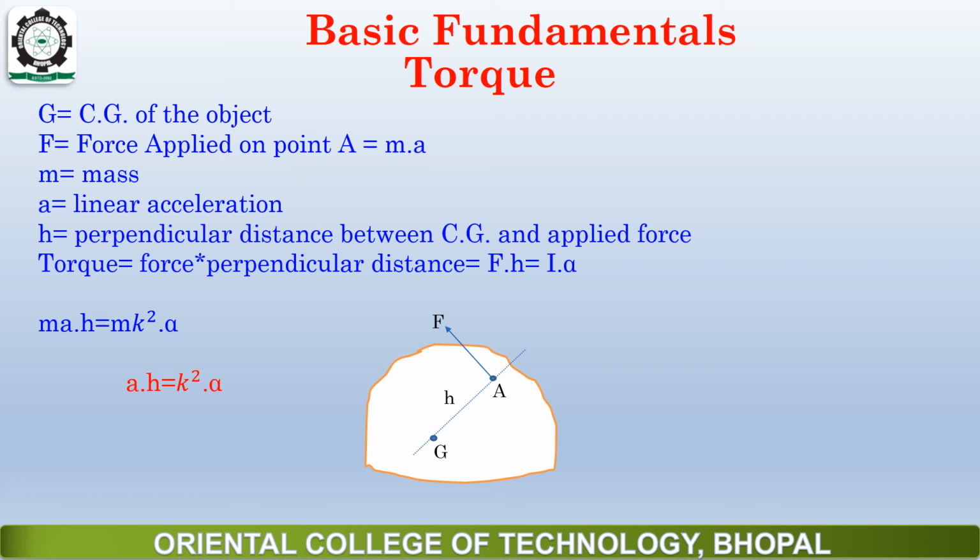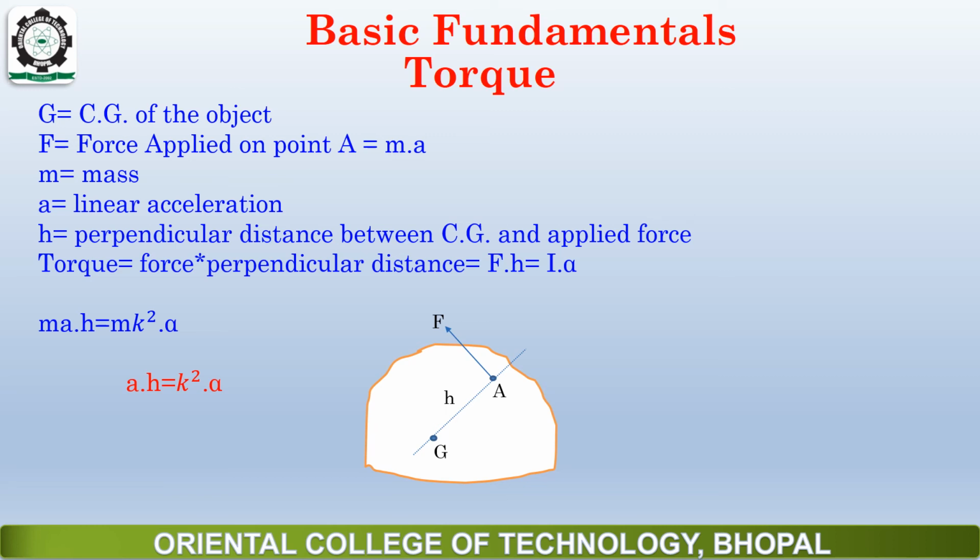So torque, according to the definition, is force into perpendicular distance. Force is F, and perpendicular distance is h. And according to Newton's second law, the formula of torque is equal to I into alpha. We have I equal to Mk square, and force equal to M into a.